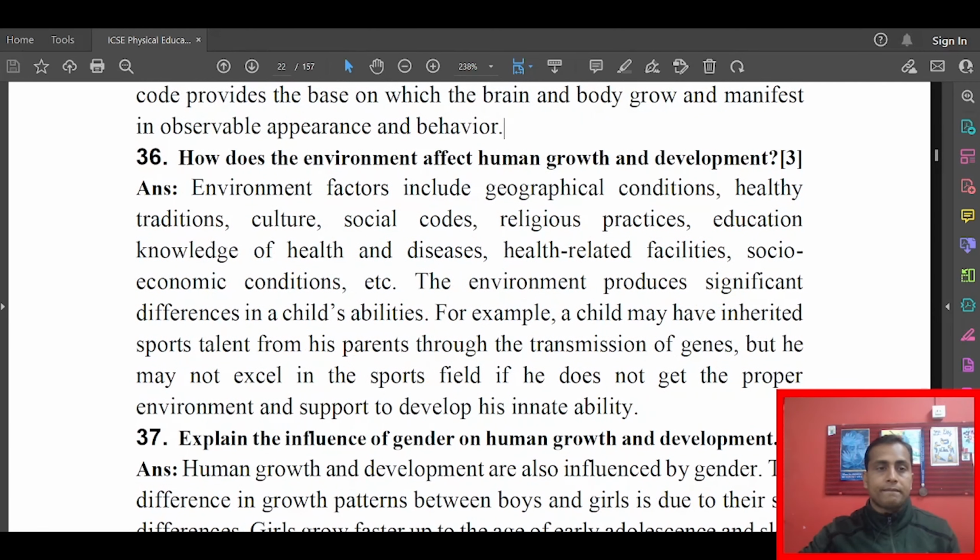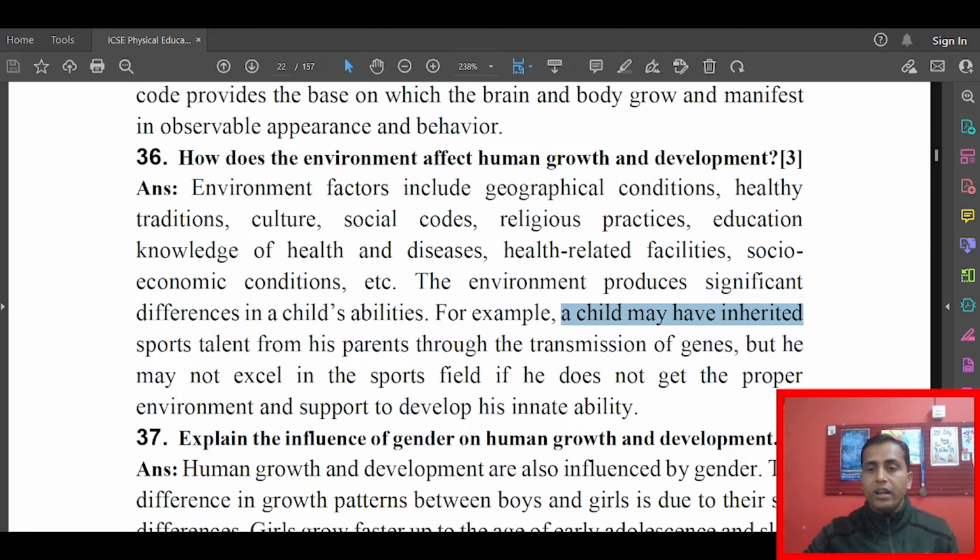Next question, how does environment affect human growth and development? Environmental factors include geographical condition, health traditions, culture, social codes, religious practices, the educational knowledge of health and disease, the health related facilities, socio-economic condition, etc. Basically, whenever you talk about environment, it considers all the things related to your surroundings. The environment produces significant differences in a child's ability.